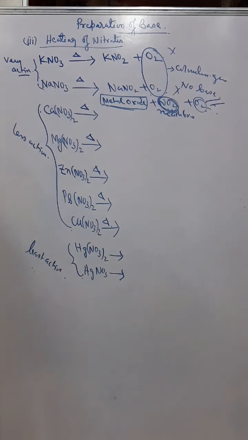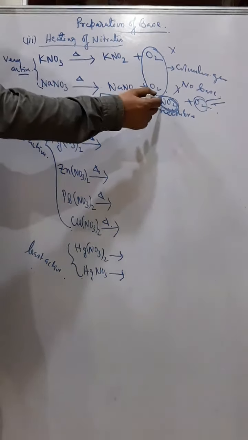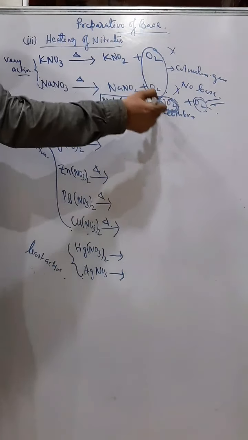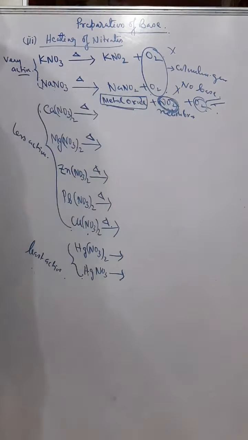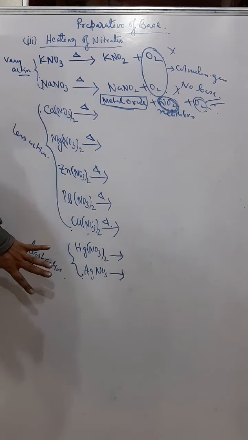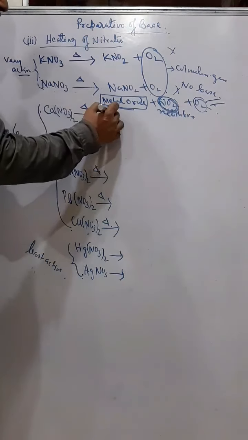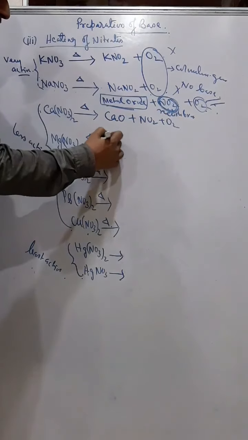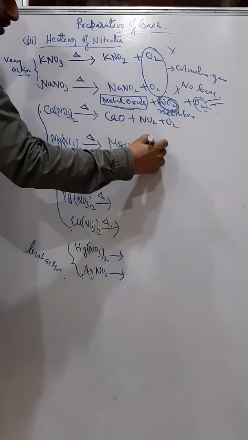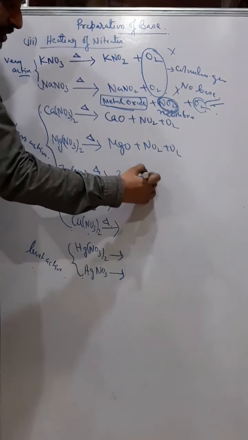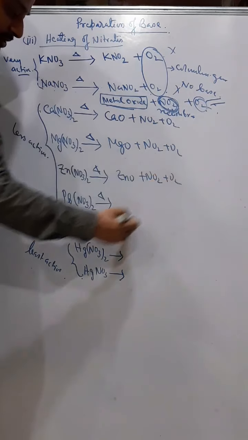So we can say that whenever we heat a salt, if we get brown fumes of nitrogen dioxide, that means that salt is surely a nitrate. So this will break into CaO, NO2 and oxygen, and similarly MgO plus NO2 plus oxygen. This will become ZnO plus NO2 plus oxygen.